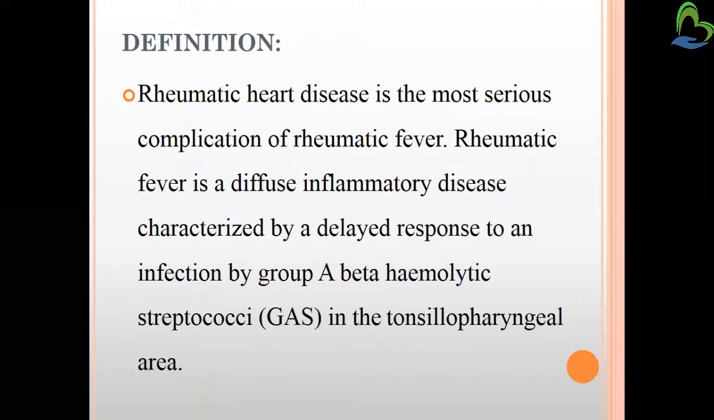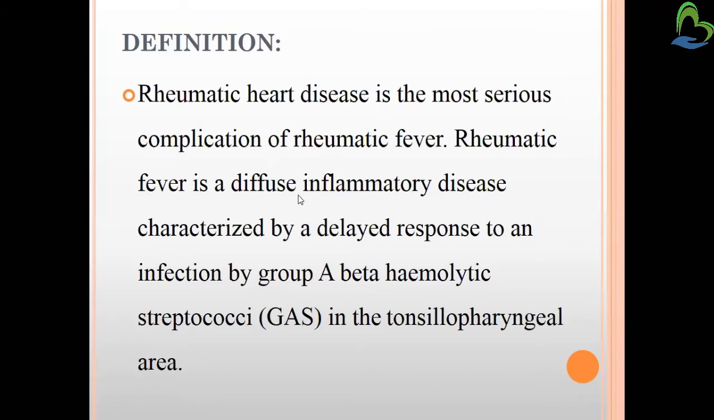Rheumatic heart disease is the most serious complication of rheumatic fever. And what is rheumatic fever caused by? It is because of an inflammatory disease, like pharyngitis, with a sore throat, especially occurring in the school age group. If they get a sore throat or an infection through the oral cavity or the nasopharynx, it will invade.